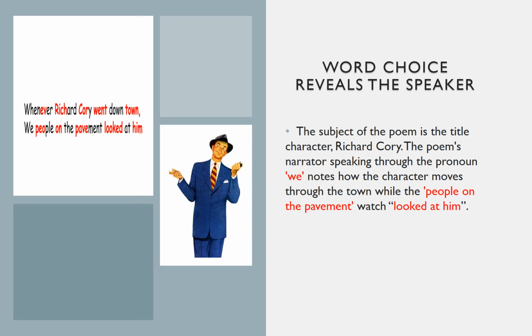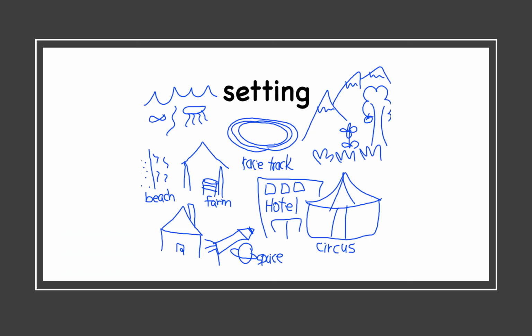"We, people on the pavement." He says that we are the people on the sidewalk, on the outside looking in at Richard Cory, our main character. So we have a main character, and we have a speaker or a narrator that is watching the main character. "We looked at him." So we have 2 clues that this may be a ballad. We have rhythm and form, and we have a narrator and a main character.